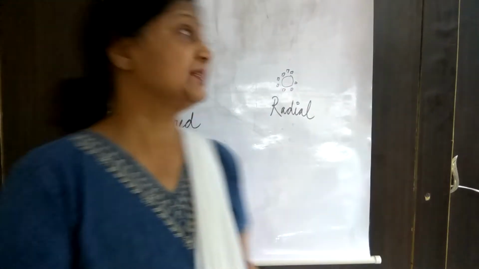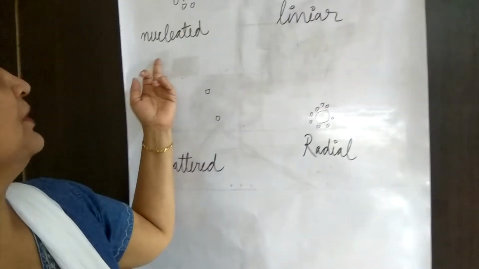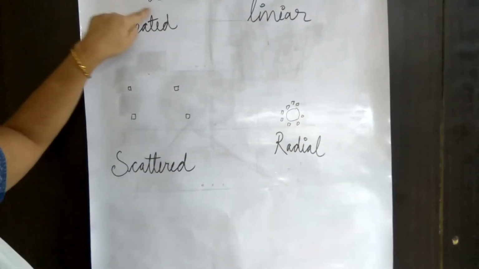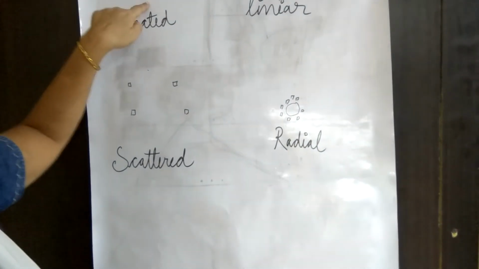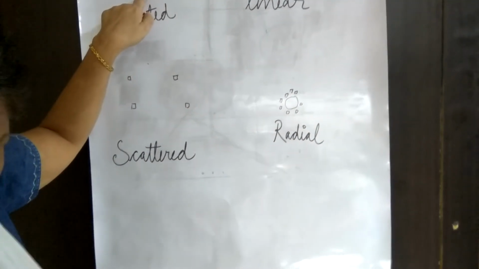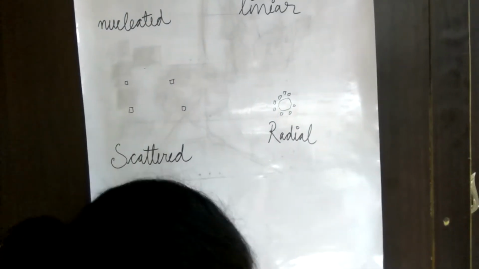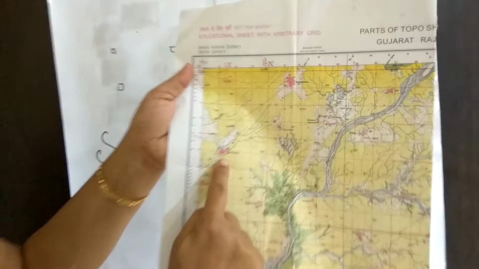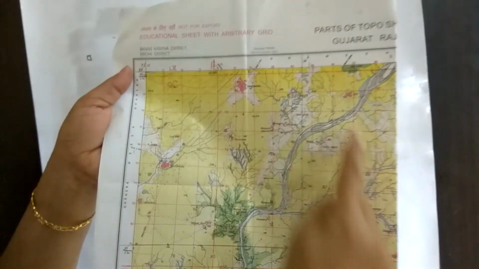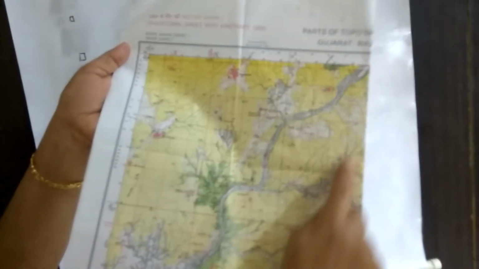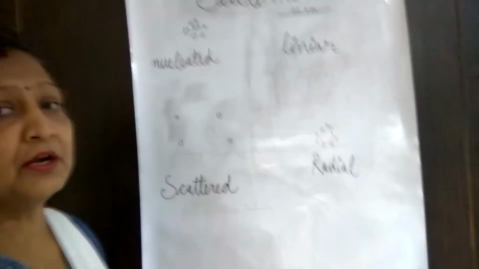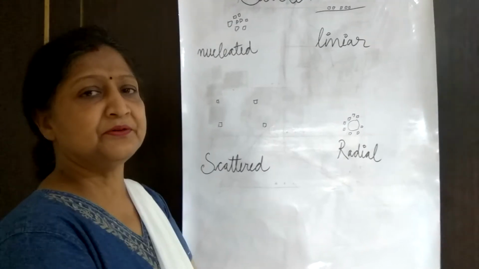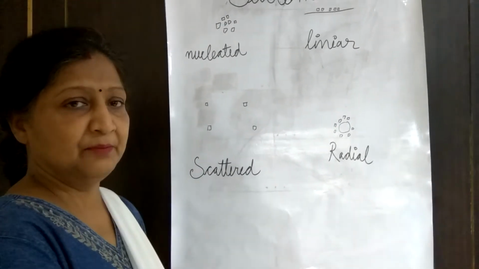The first one, let us see, is known as nucleated. If you see the settlement, all the houses are closely compact at one place. In the toposheet also, all the houses are compact at one place. So it is known as a nucleated settlement, or also a compact settlement, clustered settlement, because they are concentrated at one place.